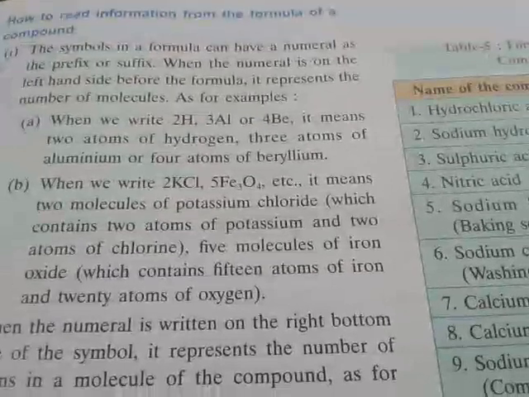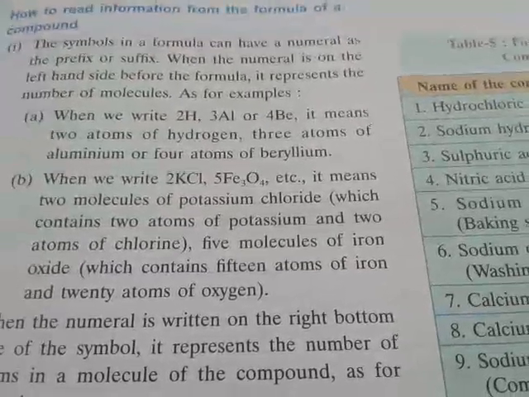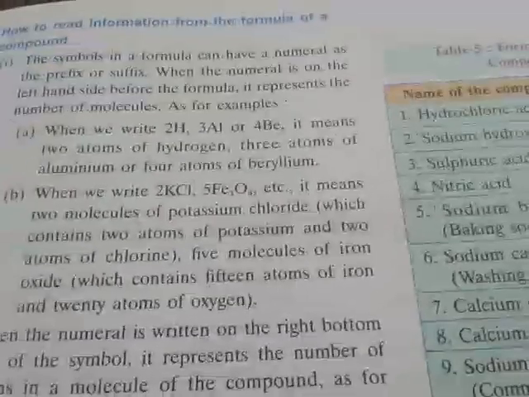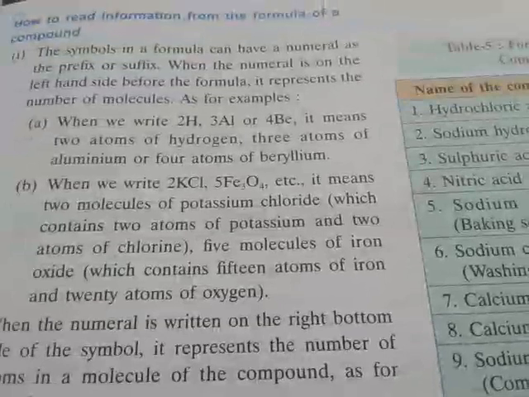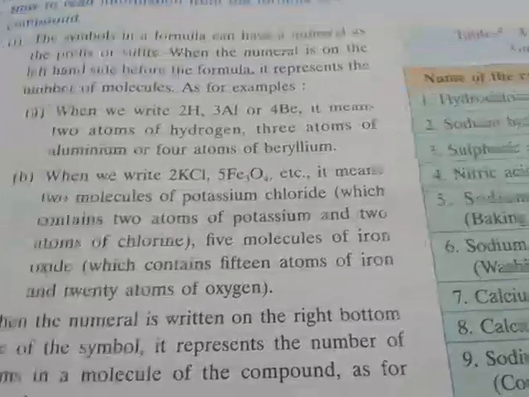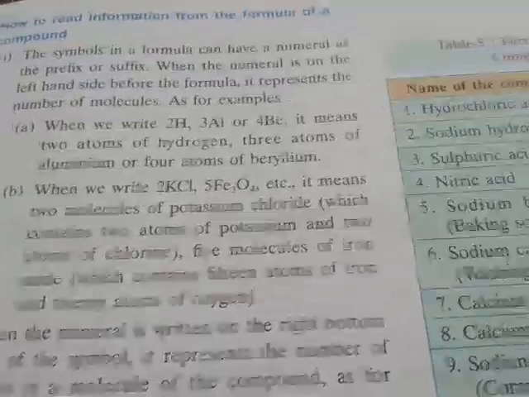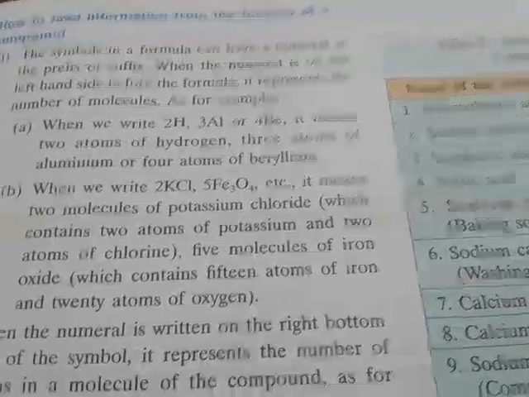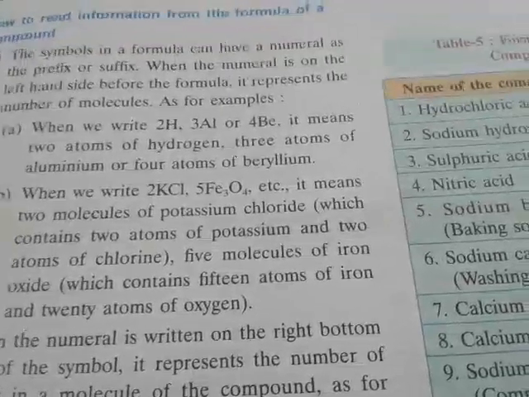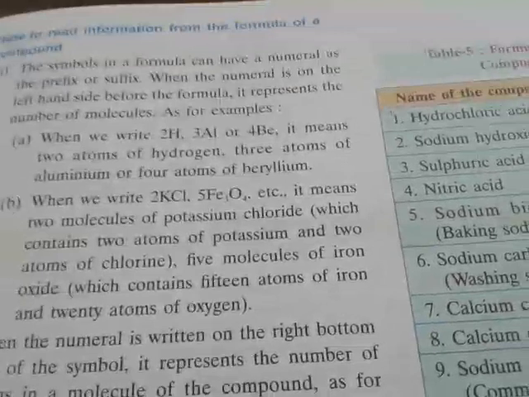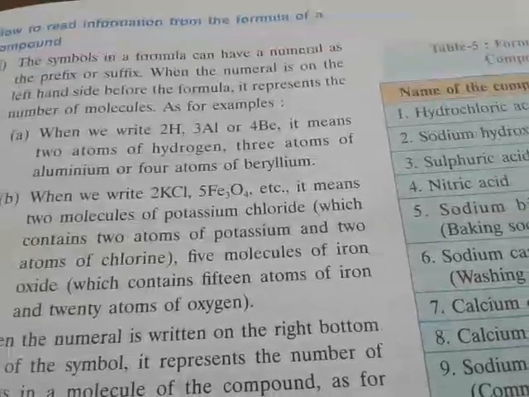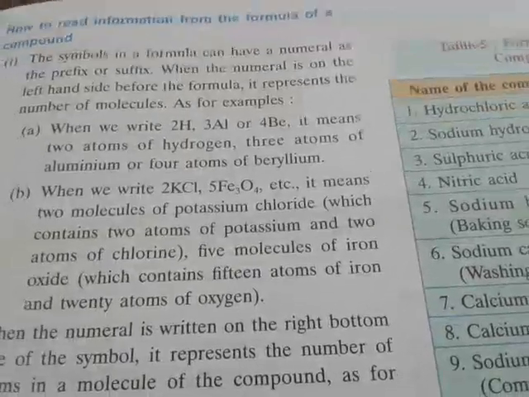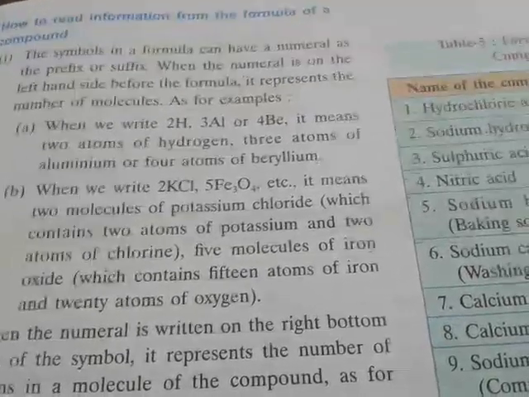So what is the basic difference between the three? 2H means 2 hydrogen atoms are present, 3Al means 3 aluminum atoms are present, 4Be means 4 beryllium atoms are present. Suppose 2H2O, what is the information behind it? 2H2O means 2 molecules of water, and 2H means 2 hydrogen atoms.